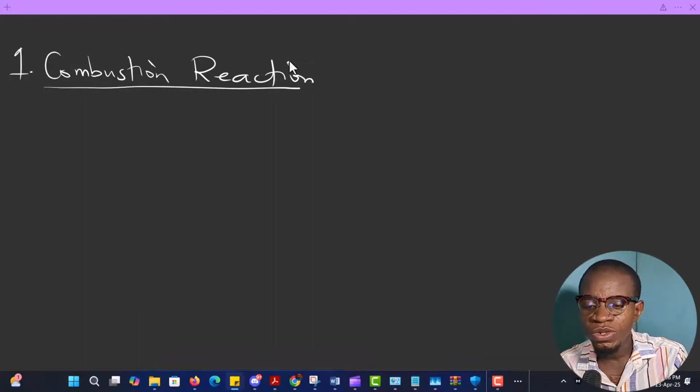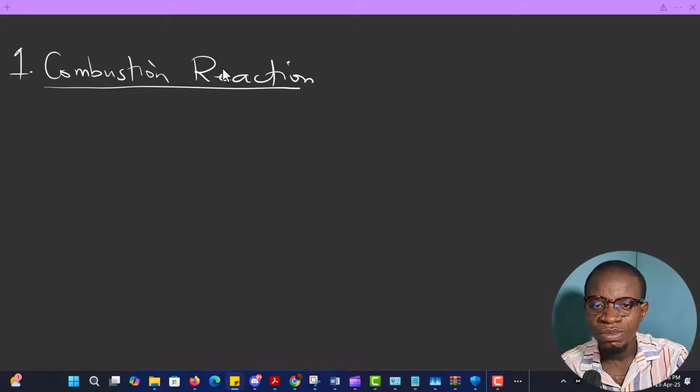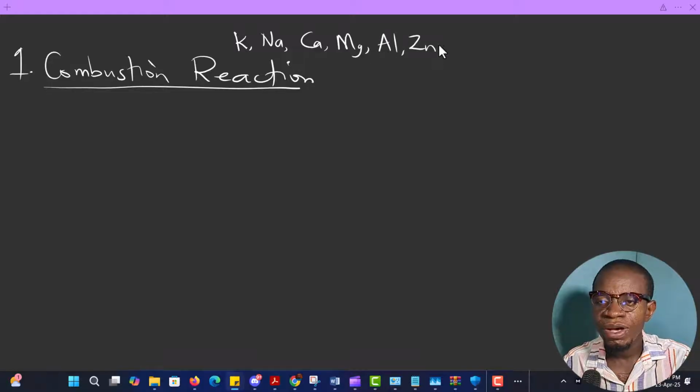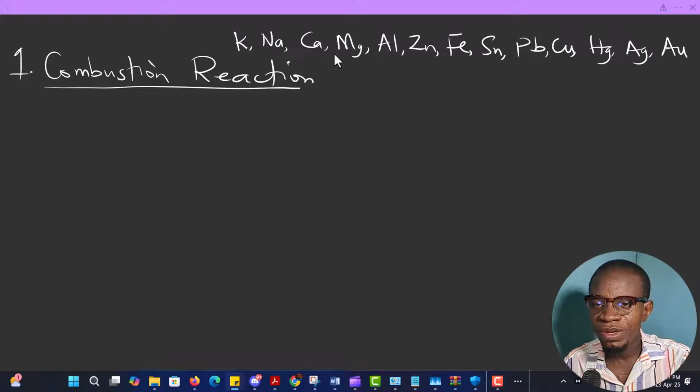Most students, the only metals they know are iron and aluminum. Some of them forget that we have a series of metals like potassium, sodium, calcium, magnesium, aluminum, zinc, iron, tin, lead, copper, mercury, silver, and gold. So what I have here is just the activity series of metals, which shows how these metals react.